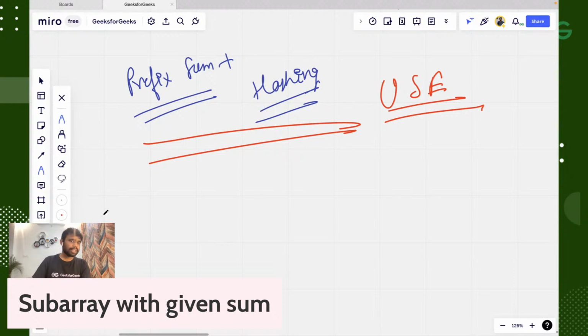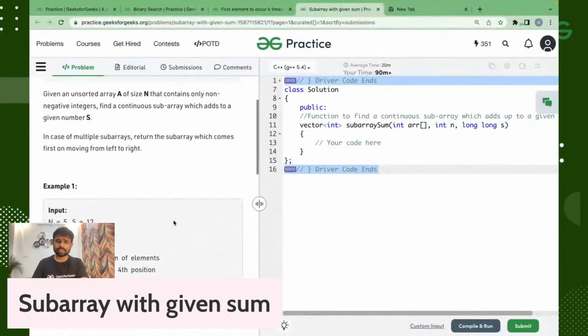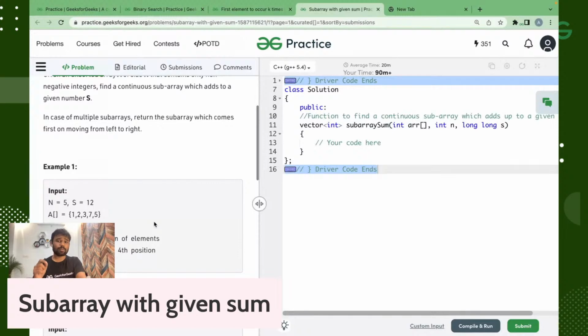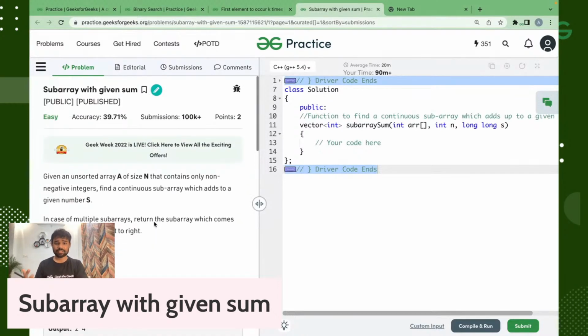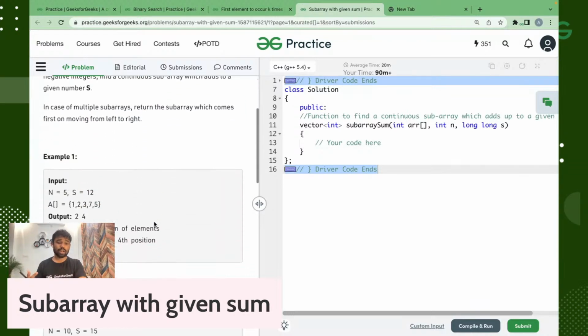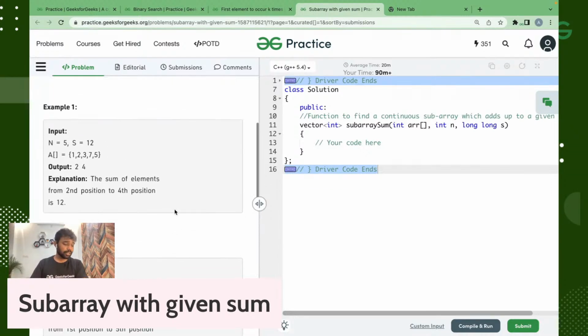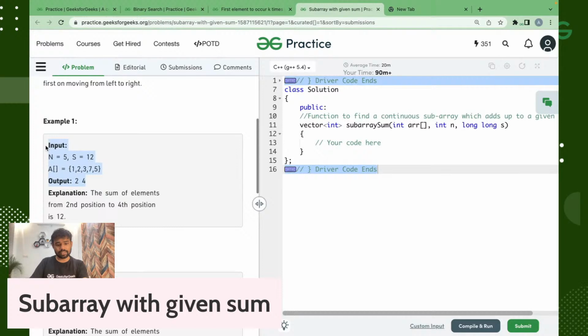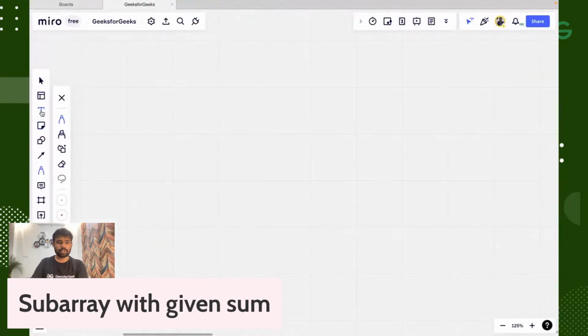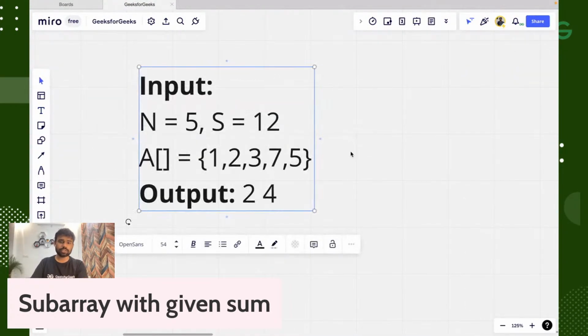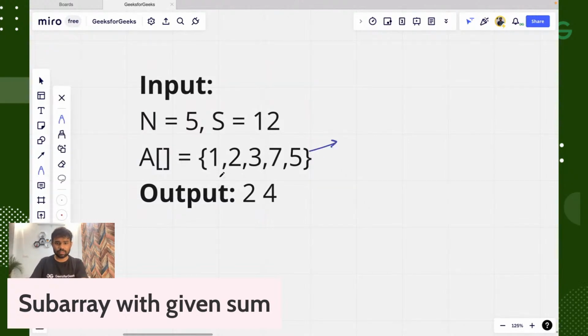Now let's understand how we can solve this particular problem. We have to return the sum of elements from second position to fourth, which means we also have to output the position. That is another requirement: we have to tell the position of the subarray which gives us the required sum. So you can see that this is the input given to us, this is our array, which is 1 2 3 5 7 5.